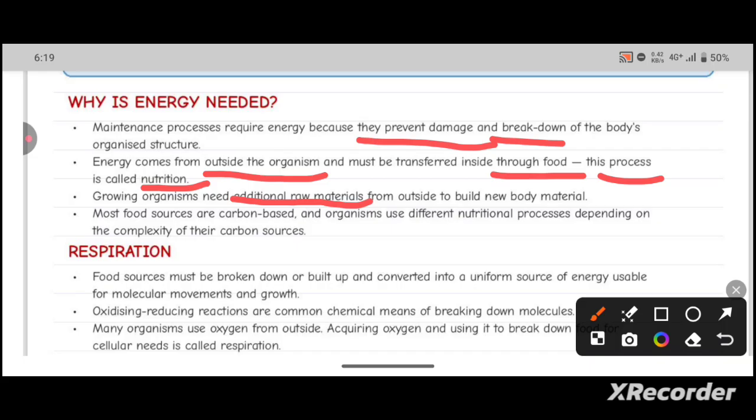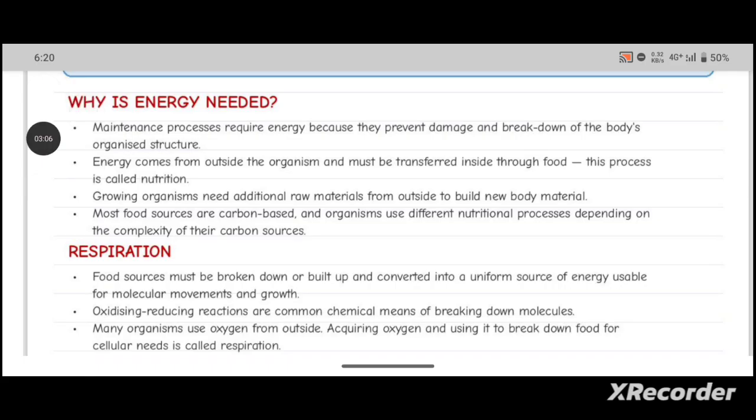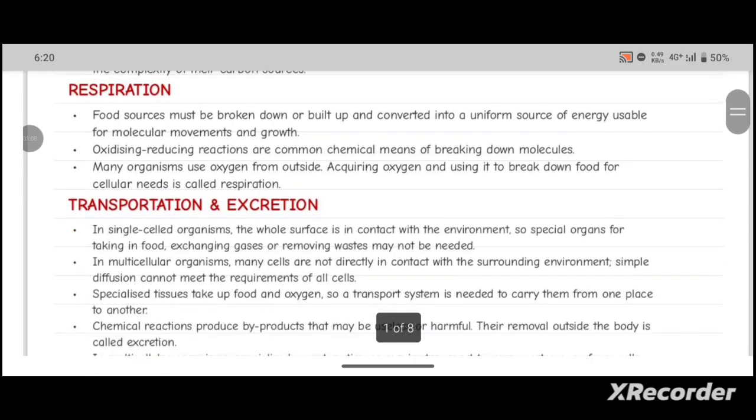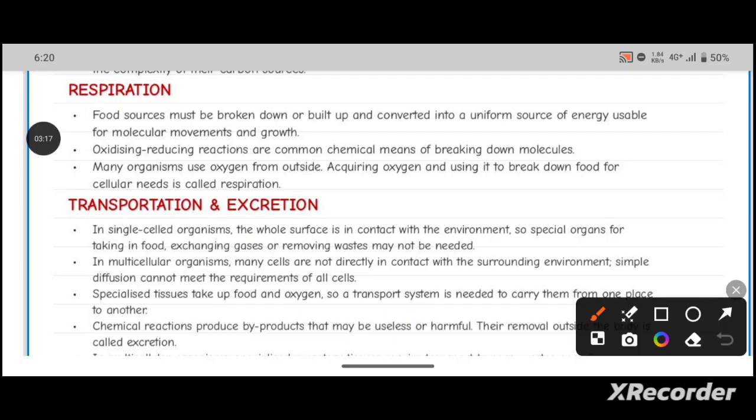In order to attain energy, there must be a food source, and most of the food sources are carbon based. The organism uses different nutritional processes depending on the complexity of their carbon sources. One life process which happens in the body for the attainment of energy and the maintenance of the organism is respiration. The food sources must be broken down or built up and converted into a uniform source of energy usable for molecular movement and growth.